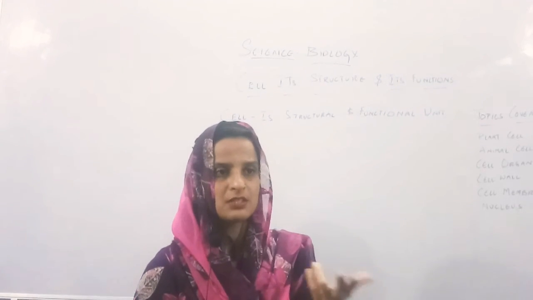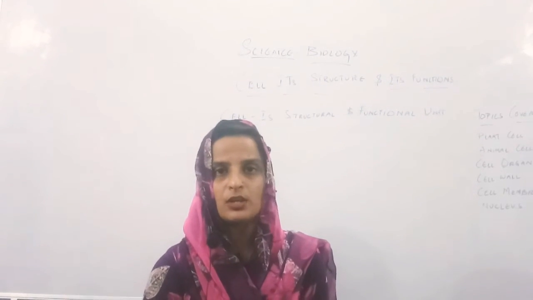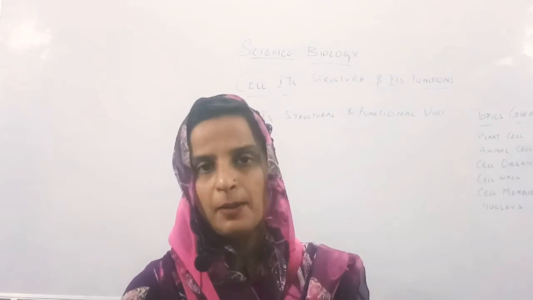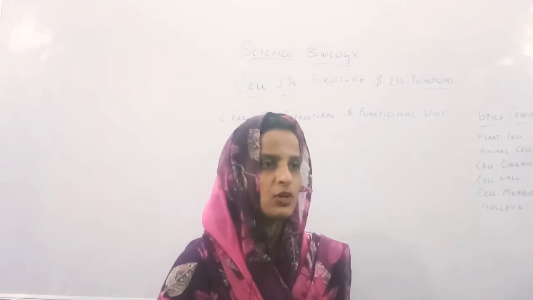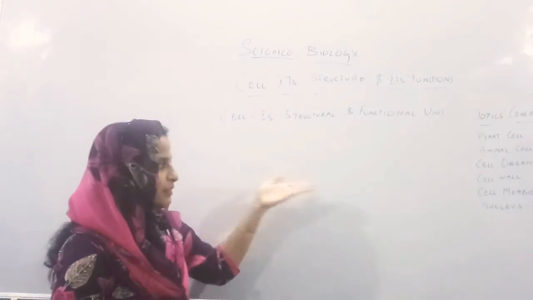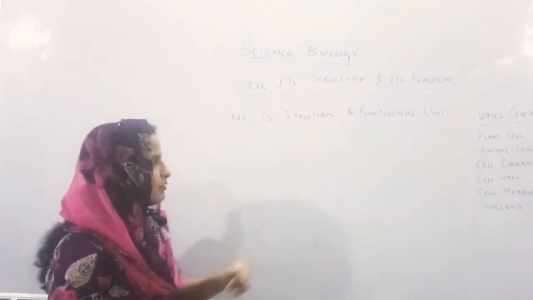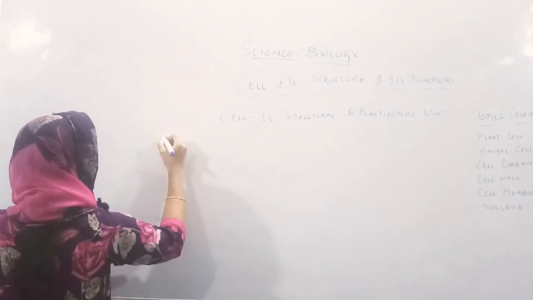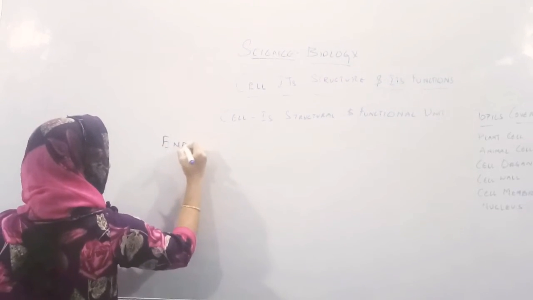There are two types of cells, prokaryotic cell and eukaryotic cell. Prokaryotic cell is a single cell organism, for example bacteria, whereas eukaryotic organisms are, for example, plant cell and animal cell. Yesterday we studied about the nucleus. Today we are going to study some more cell organelles, that is endoplasmic reticulum.